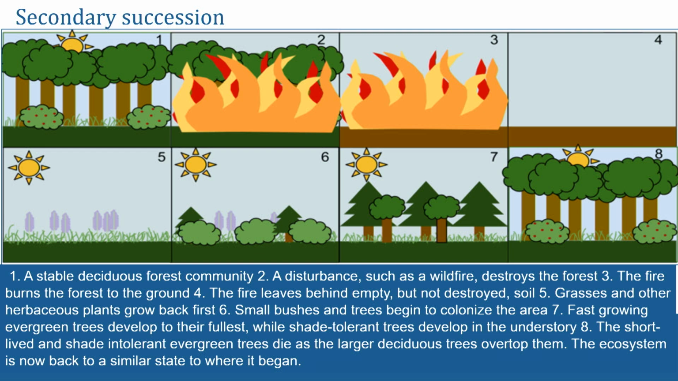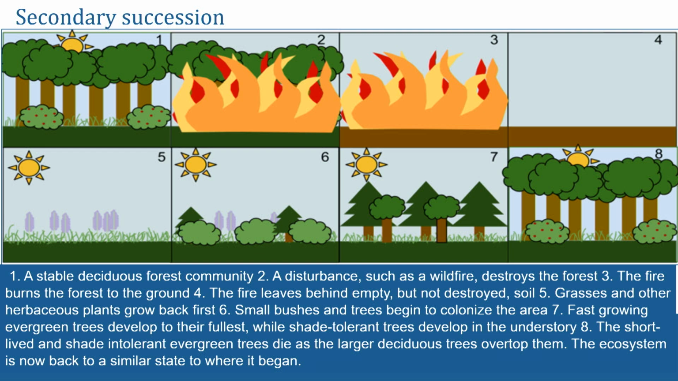Okay, then number 2, a disturbance such as a wildfire is going to destroy the forest. Okay, in the third picture, the fire burns the forest to the ground. In the fourth picture, the fire leaves behind empty but not destroyed soil. So notice that the soil in number 4 is not gray like it was in the primary succession. It's brown. This is soil. It's not just rock, okay?